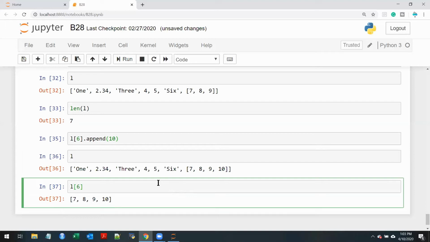Now I have a question. Assume this was L. If I want this value, what number will you give in the index? Assume this is L. L is equal to this. In that, if I want to get this value 10, the last value, what index will I give? L of 3. Exactly. So assume this L of 6, entire L of 6 is L. And if I want to still get that 10, then you will give L of 6 of 3. This is how you traverse through.